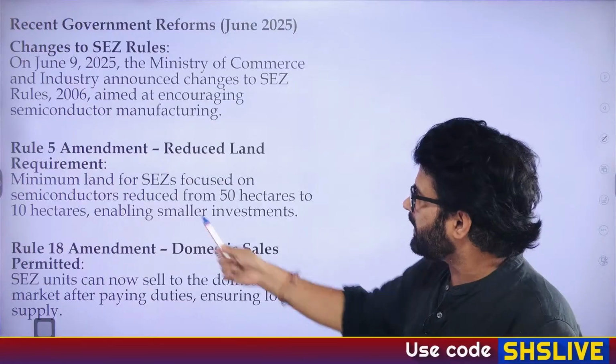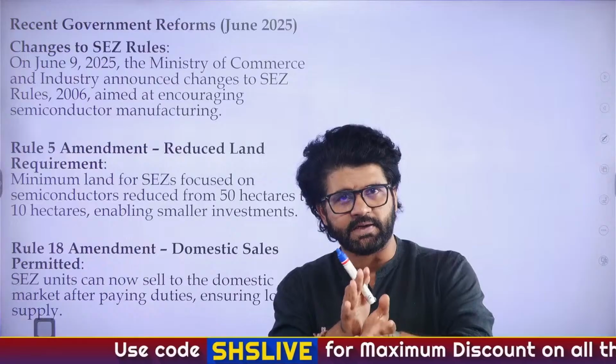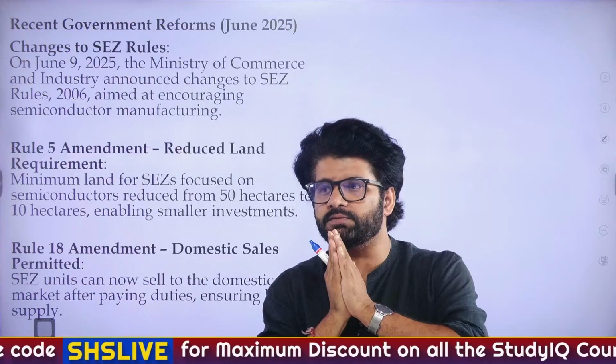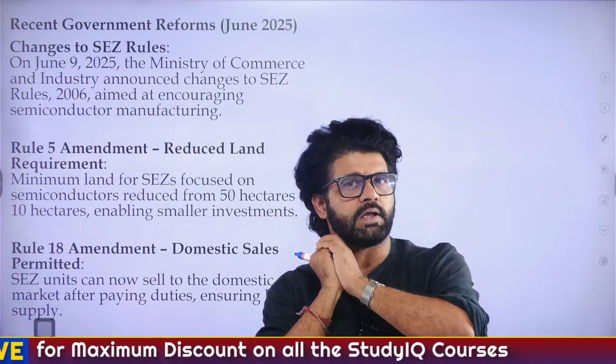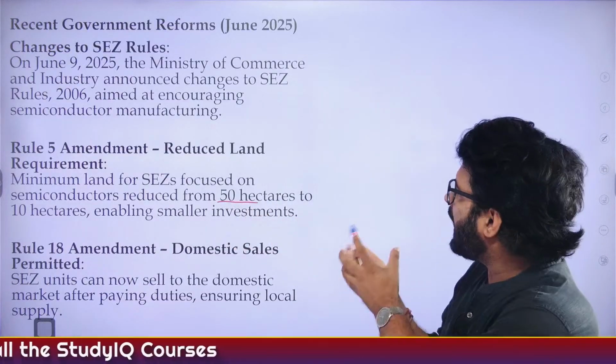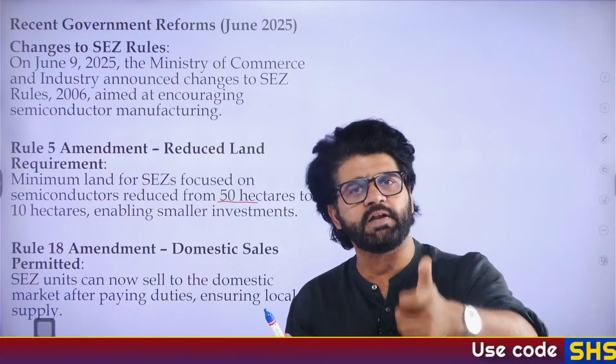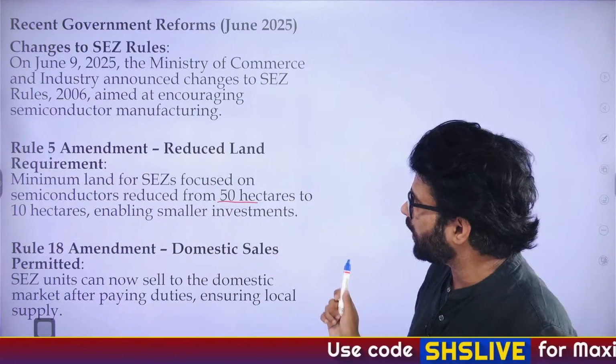See, the minimum land which was required earlier, if you wanted to make semiconductors and you are setting up an industry for semiconductor manufacturing, in that scenario, initially you needed land acquisition of 50 hectares. They have reduced it to 10 hectares so that even smaller investments could be made here. So this is one change they have done.